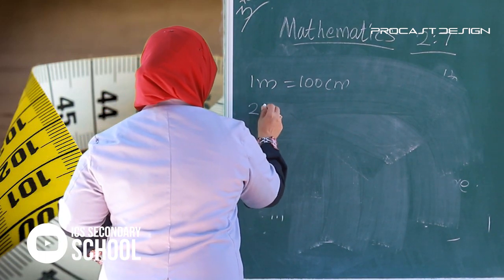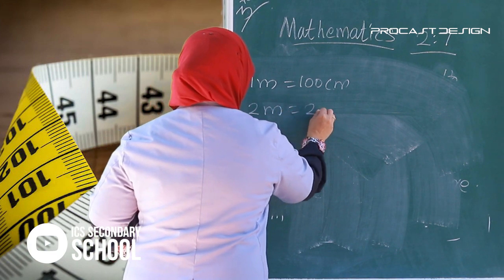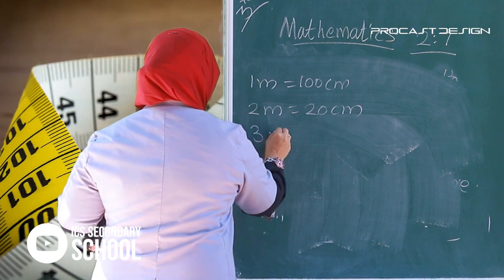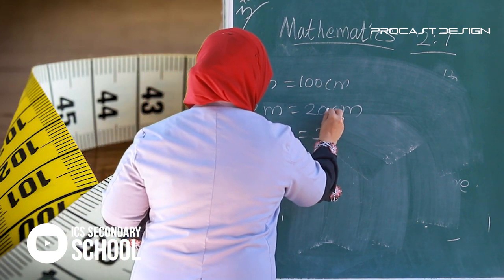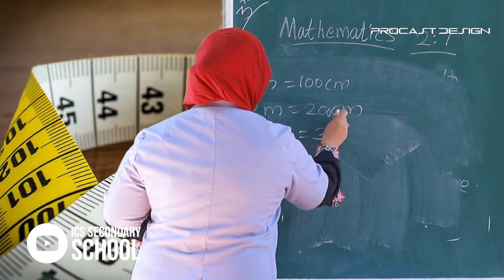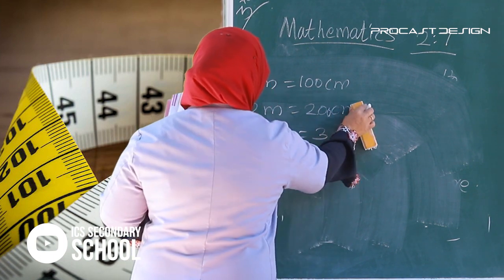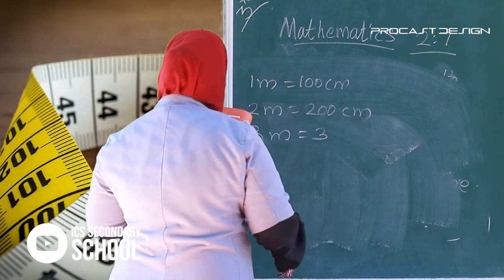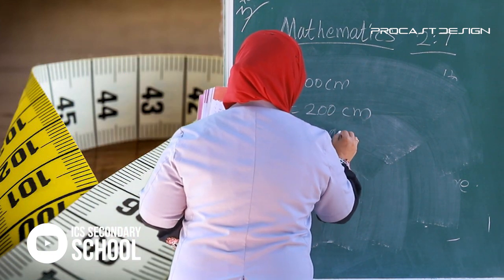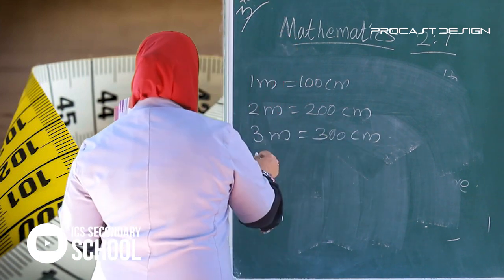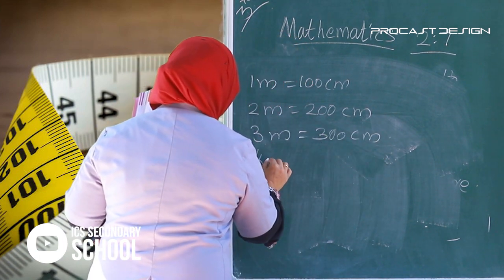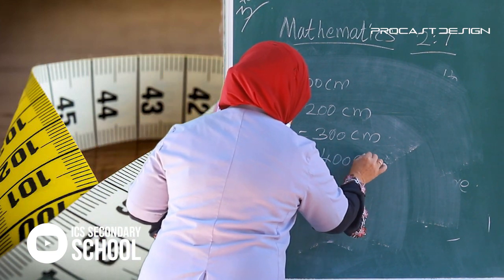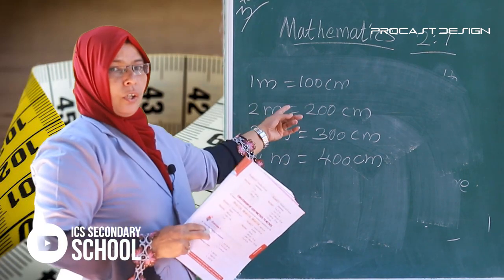2 meter equal 200 centimeter. 3 meter equal 300 centimeter. 4 meter equal 400 centimeter, and so on.